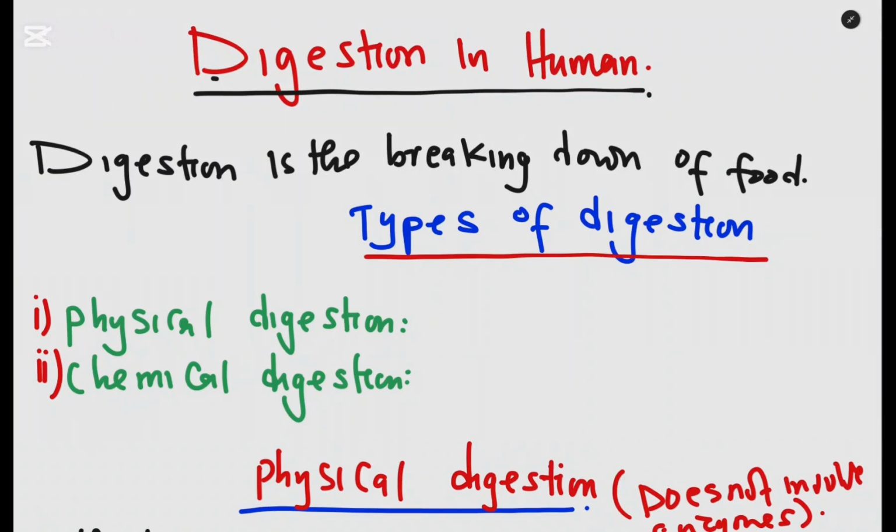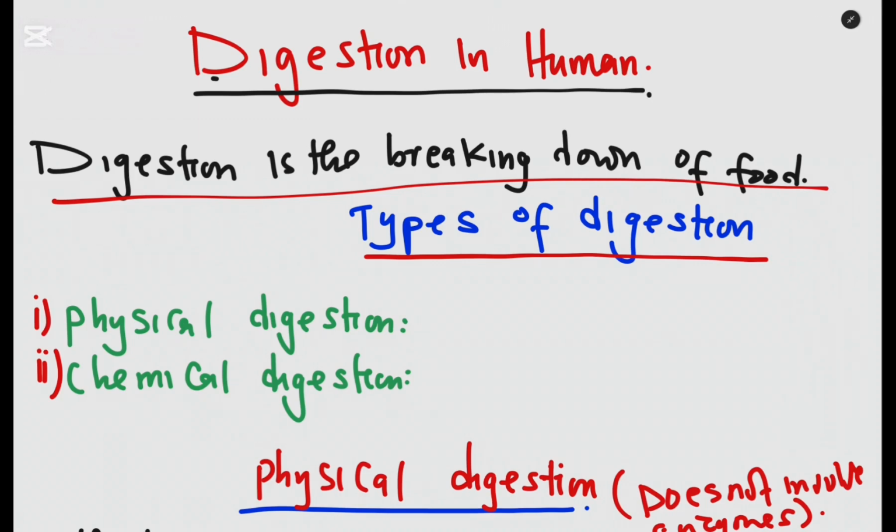In today's lesson, we are going to discuss digestion in humans. So the first thing first, let us define what digestion is. Digestion is the breaking down of food. That is what we call digestion. It's just a breaking down of food.